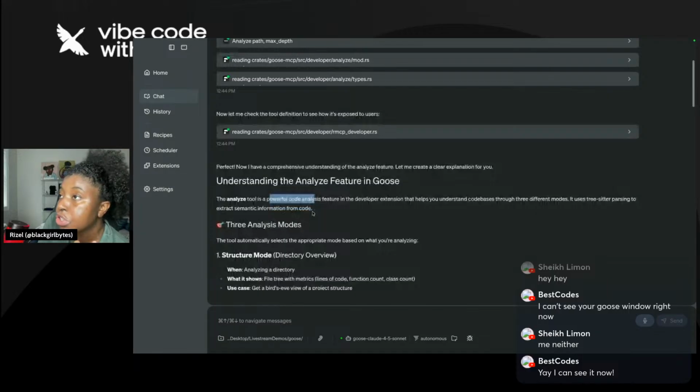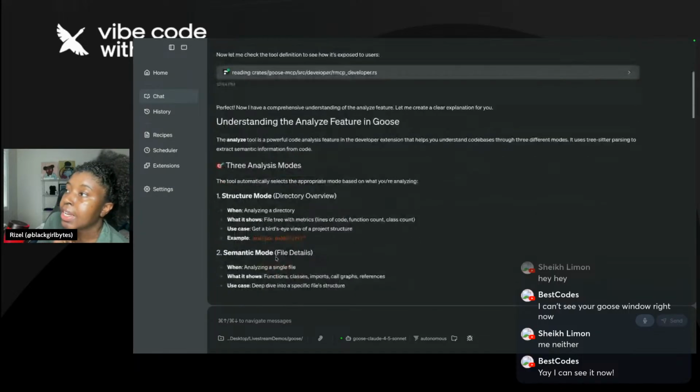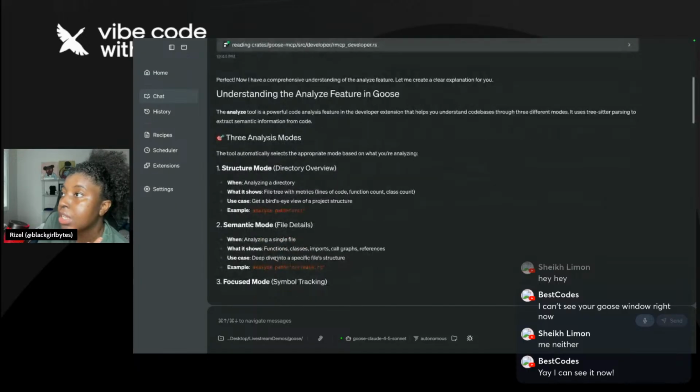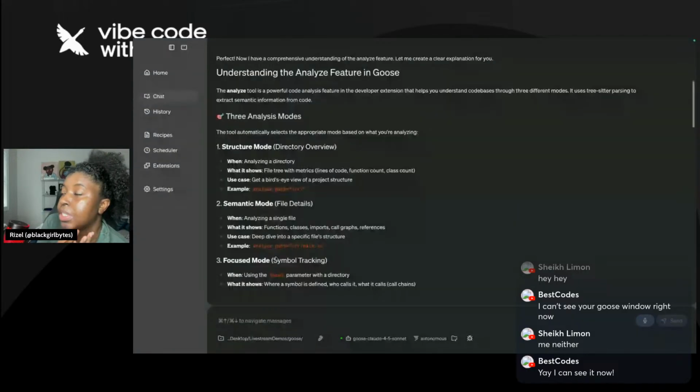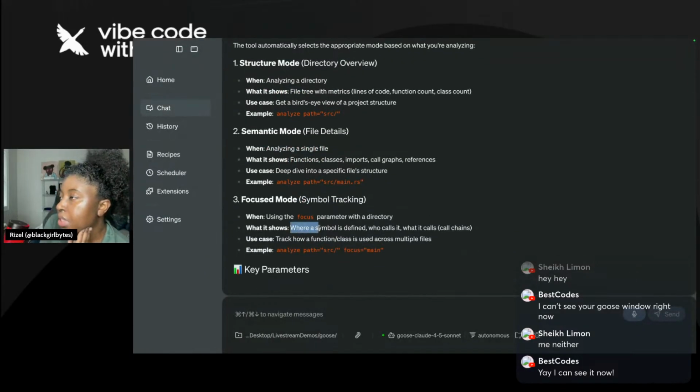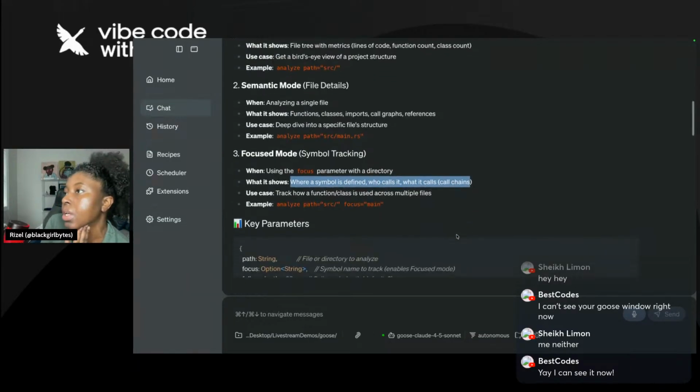It has the structure mode, which helps you understand the directory and the file tree of a project. Then you have semantic mode, which analyzes a single file and helps you understand the functions and the classes and all of that that's going on in there, what it's referencing. And then you have the focused mode. This is the part that I'm unfamiliar with, I guess. It says where a symbol is defined, who calls it, what calls it, all the call chains. Okay, cool. That makes sense.